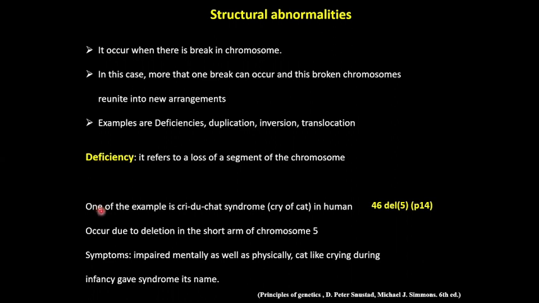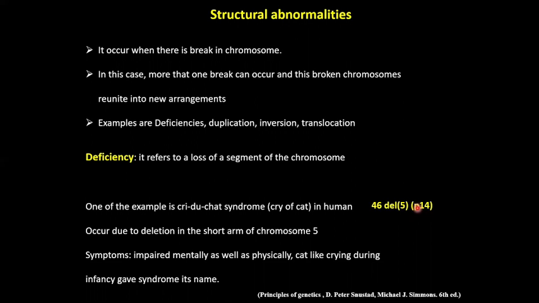One of the classic examples of deletion is Cri-du-chat syndrome. This name comes from the French, and its meaning is cry of the cat. This syndrome is mainly caused by the deletion of the short arm of chromosome 5. When an individual is heterozygous for the deletion, the karyotype is written as 46,del 5p14. It means band number 14 of the short arm of chromosome number 5 is missing. Here p indicates the short arm.